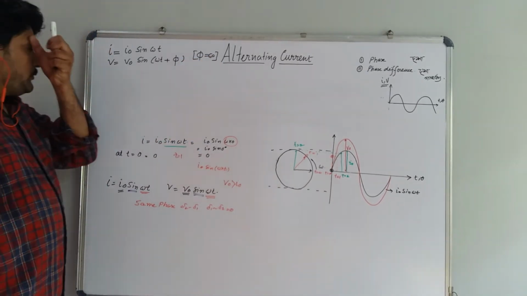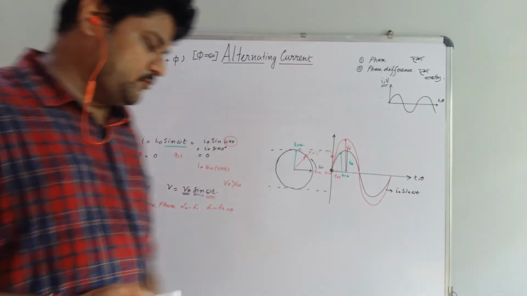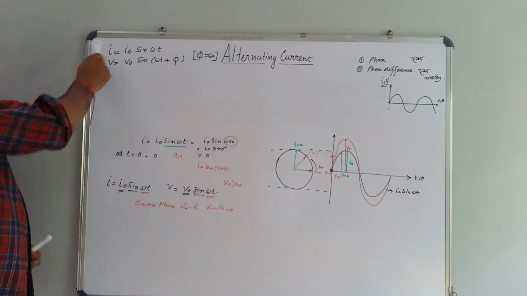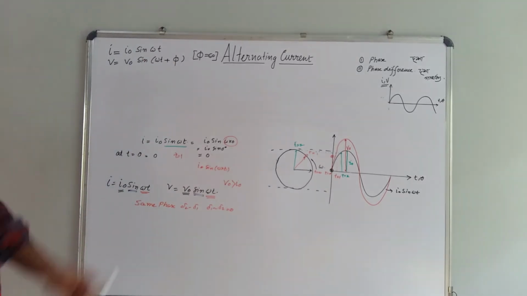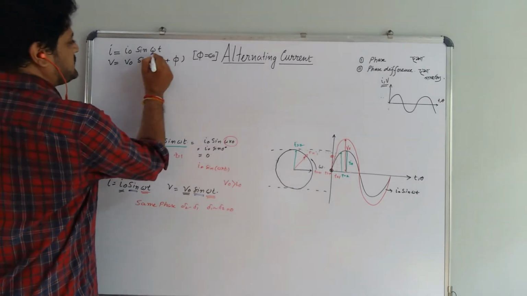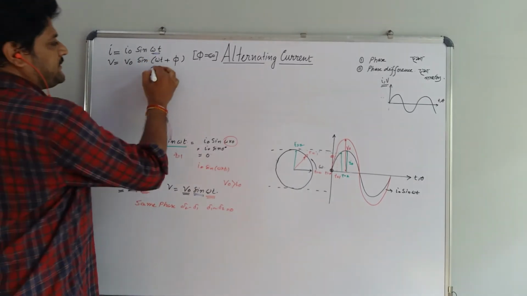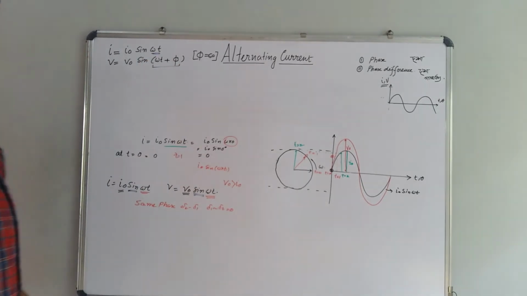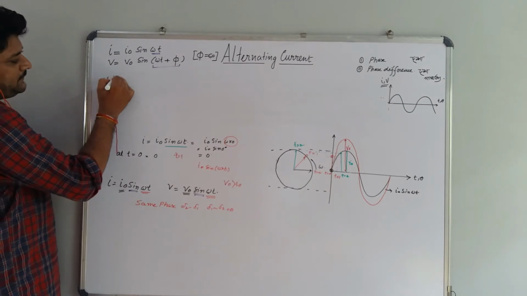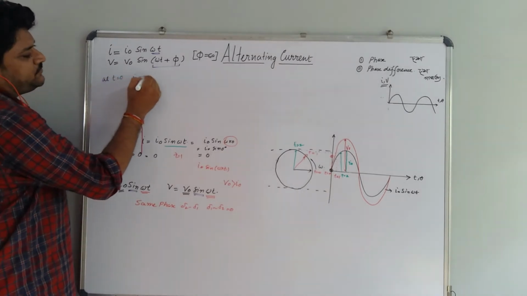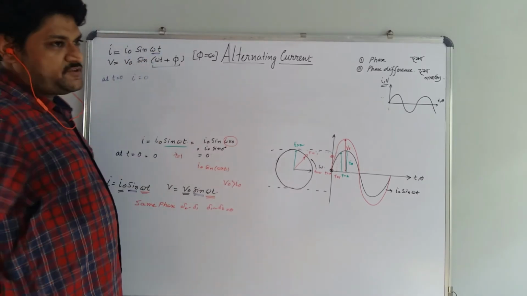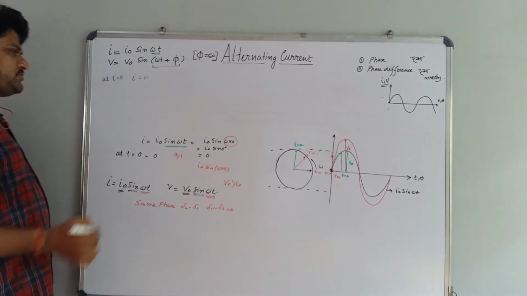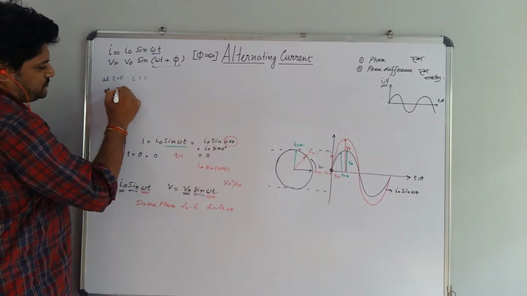So if I is equal to I naught sin omega t and V is equal to V naught sin(omega t plus phi), then if you compare these two, again we can tell that they are sinusoid in nature because both are sine curves. Now what about the phase? The phase of I is omega t, but the phase of V is omega t plus phi. So at t is equal to 0, I becomes 0. Omega t means omega into 0 is 0, sin 0 is 0, so I naught into 0 is equal to 0.